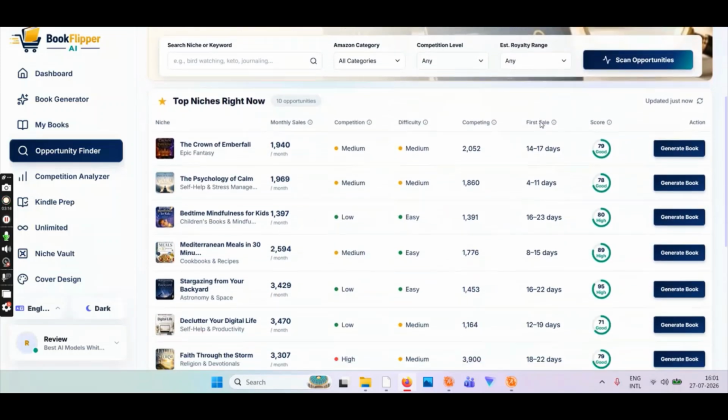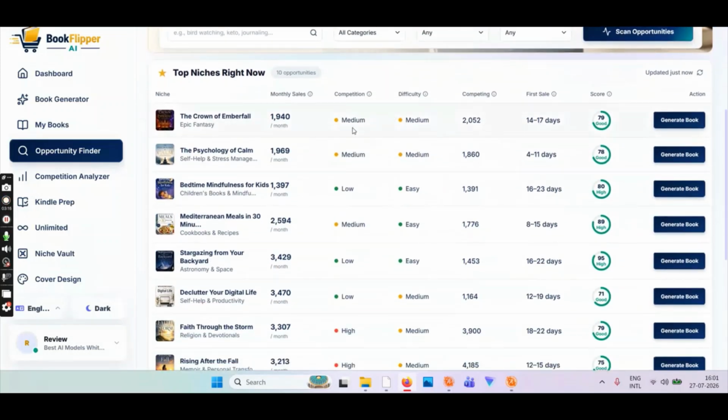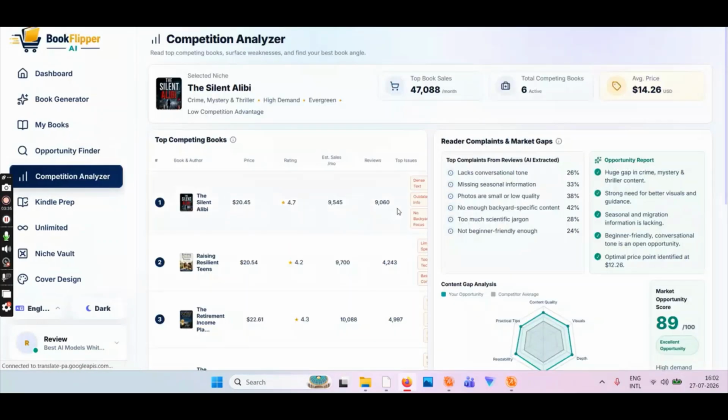The point being is that you need low competition with decent traffic volume, so it should not be difficult to rank. At the same time, it should have decent traffic, people searching for it. So you will have these scores, and based on these scores, you can go and choose the niche. Then you have competition analyzer, so here you can analyze. Don't launch something in which you have no chance to rank anywhere.